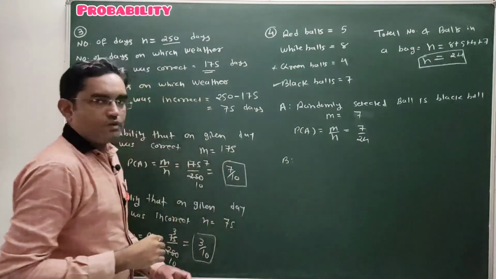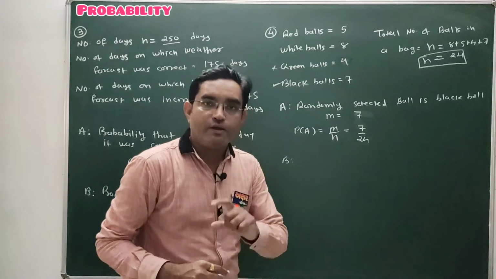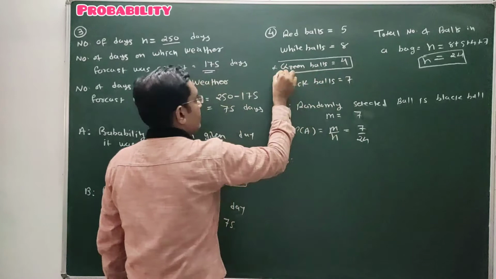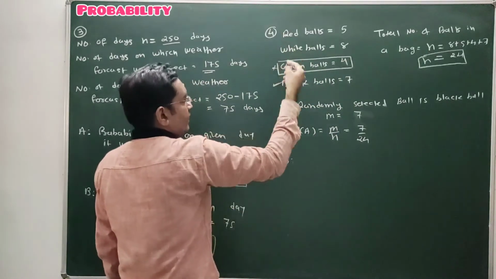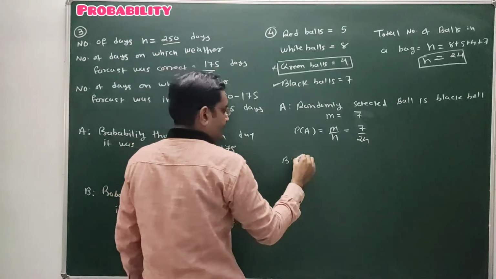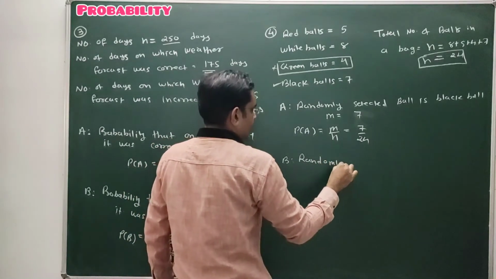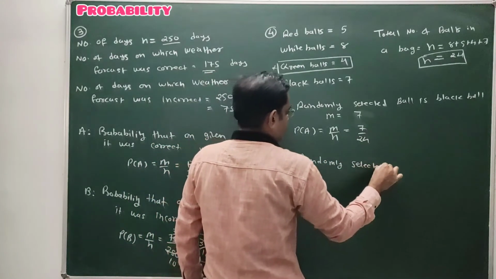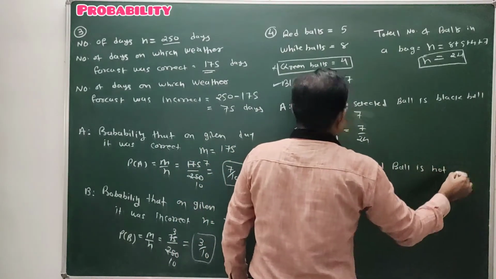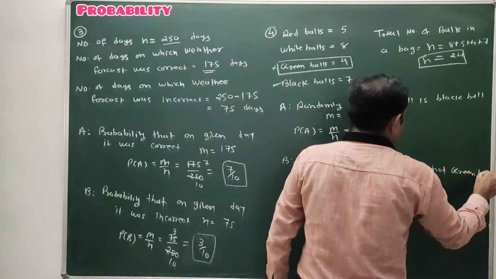Event B. We have to find the probability that a randomly selected ball is not a green ball. That means the ball must not be green. It may be some other color, so it may be red, white or black. So defining the event B: the randomly selected ball is not a green ball.